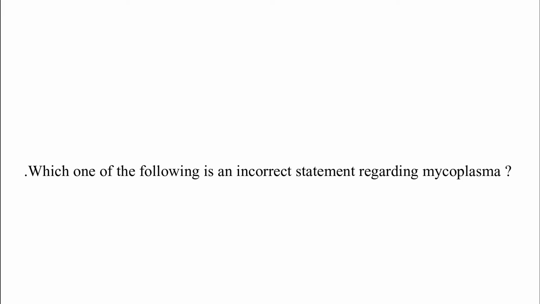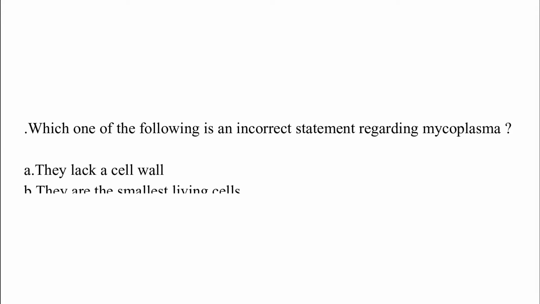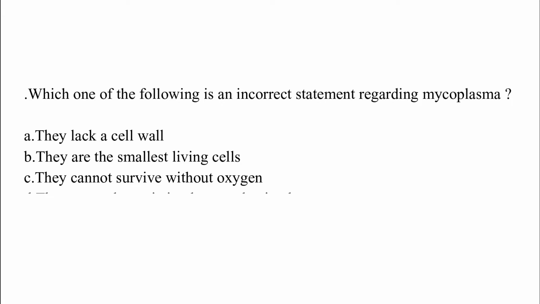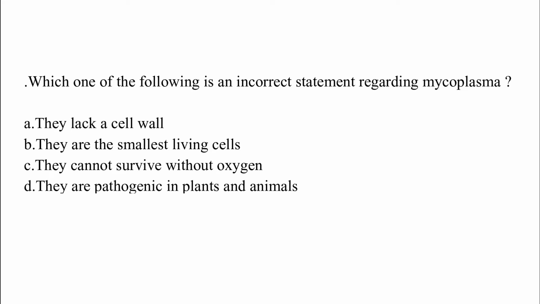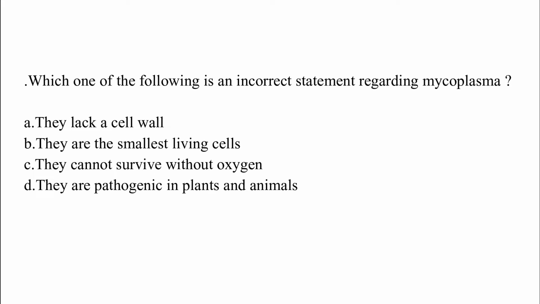Which one of the following is an incorrect statement regarding mycoplasma? Option A. They lack a cell wall. Option B. They are the smallest living cell. Option C. They cannot survive without oxygen. Option D. They are pathogenic in plants and animals.